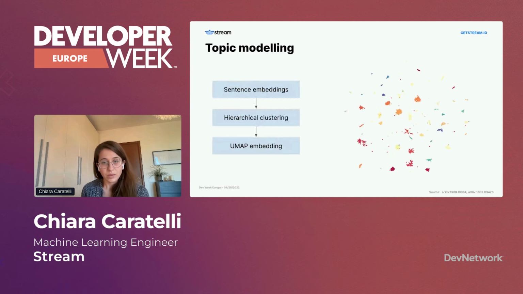So what we did was to calculate embeddings and do a hierarchical clustering. We tried several approaches, and at the end, we decided that hierarchical clustering was the best for our use case. And I plot here the UMAP embeddings. This is just a 2D projection that allows us to see the points better.